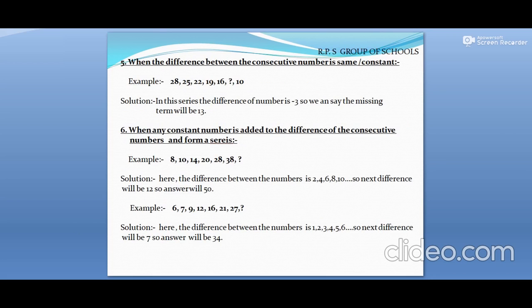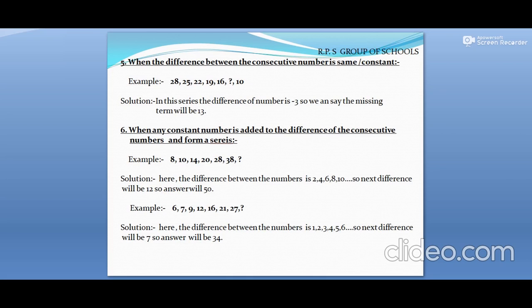So children, in this video we are going to learn about when the difference between consecutive numbers is the same or constant. This is the concept applied in this particular slide. See the example, it's 28, 25, 22, 19, 16, question mark that we need to find, and 10. Solution: let us see how we can come to the answer. In this series the difference between numbers is minus 3. So we can say that the missing term will be 13.